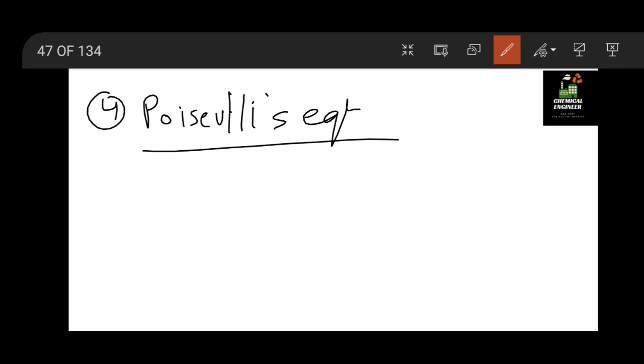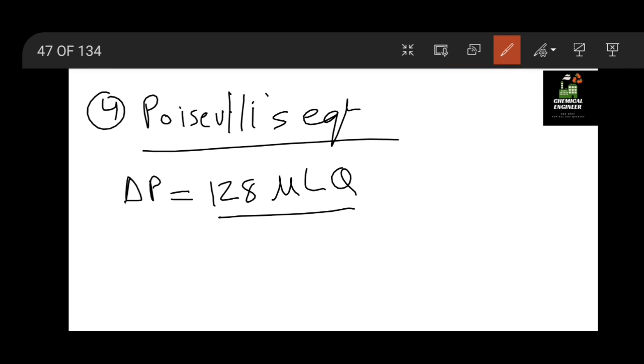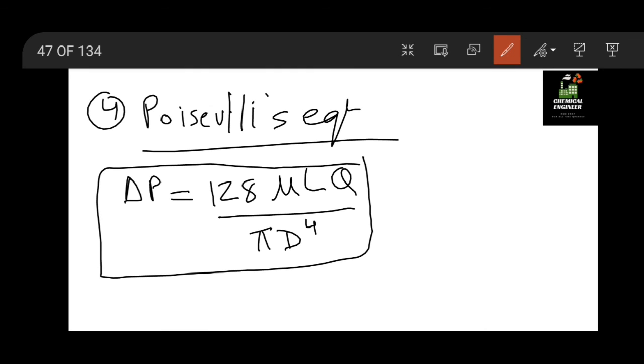Poiseuille's equation is delta P equal to 128 mu L Q, with some changes from the previous equation, keeping the value of Reynolds number and so on. This equation is for a horizontal pipe.